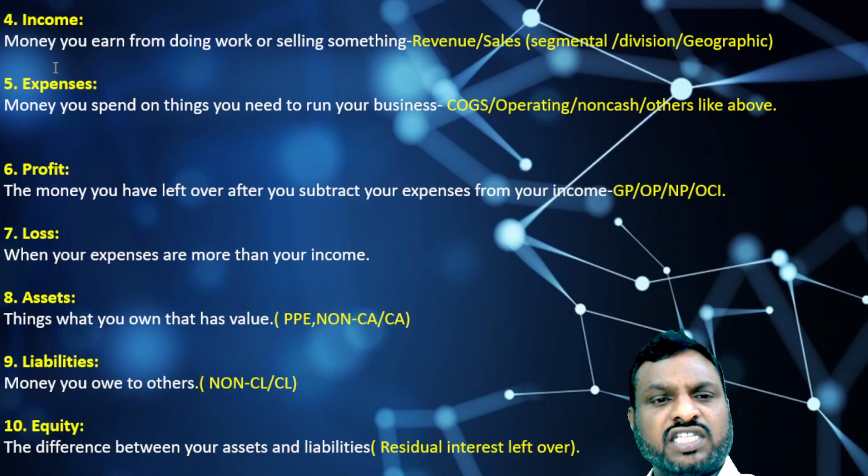And the next is, these are called P&L account statements, P&L account components. Next are 8, 9, 10. These are nothing but balance sheet components. These are called assets, liabilities, and equity. These are also called the statement of financial position.